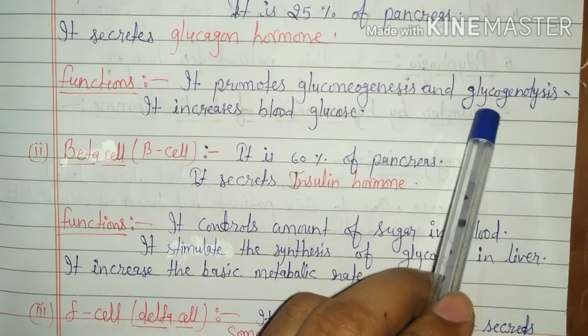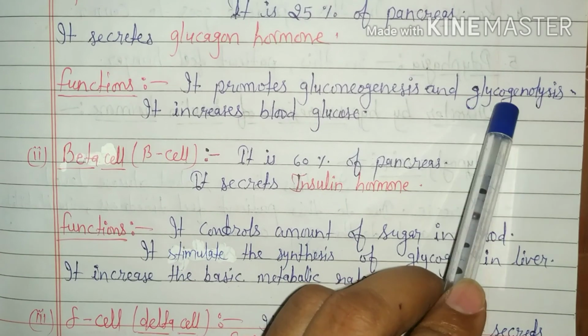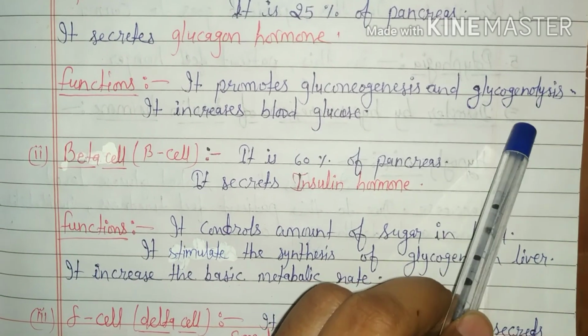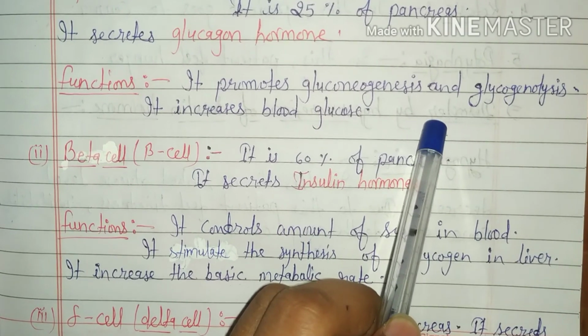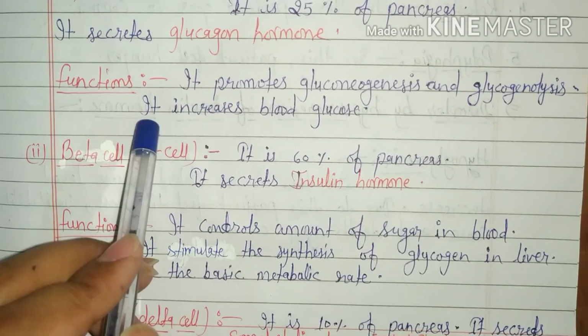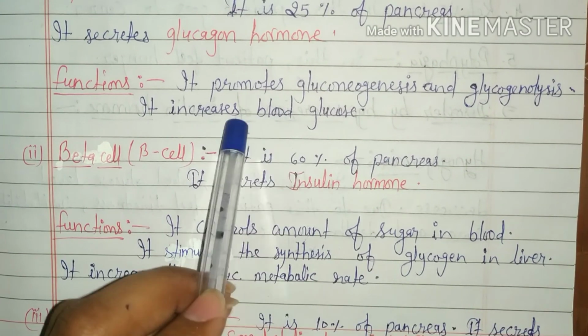Glycogenolysis. Stored glycogen in adipose tissue and muscles converts into glucose due to deficiency of glucose in the blood. So it maintains the glucose level in the blood.